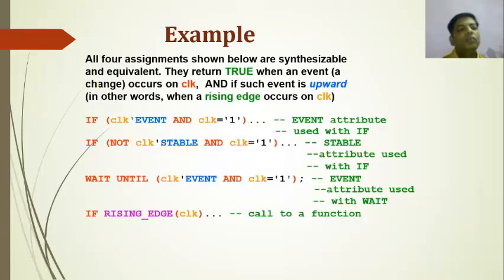One example: all 4 assignments shown below are synthesizable and equivalent. They return true when an event, a change, occurs on clock, and if such an event is upward, in other words, when a rising edge occurs on a clock. If clock tick event and clock is equal to 1, event attribute used with if. If not clock tick stable and clock is equal to 1, stable attribute used with if. Wait until clock tick event and clock is equal to 1, event attribute used with wait statement. If rising underscore edge clock, call to a function.